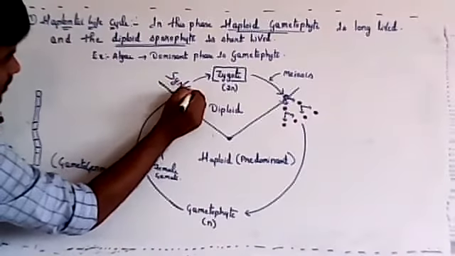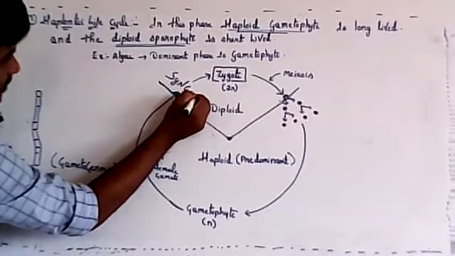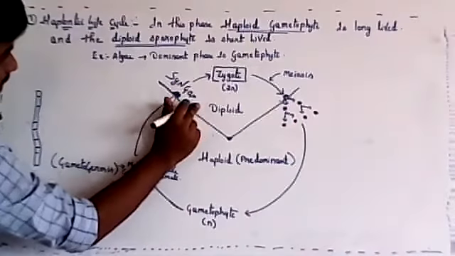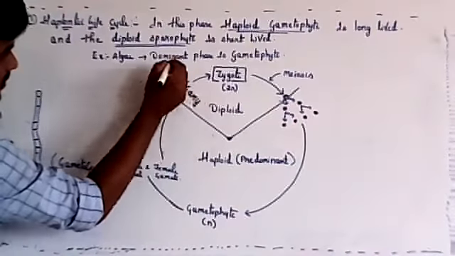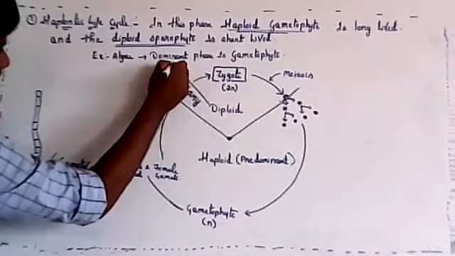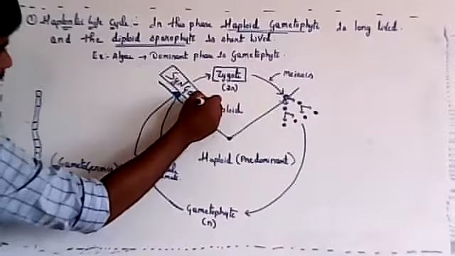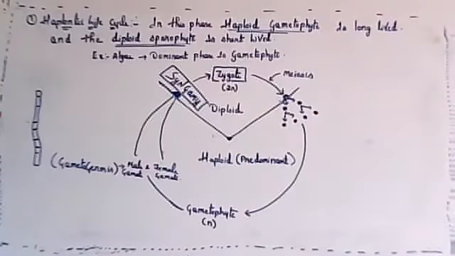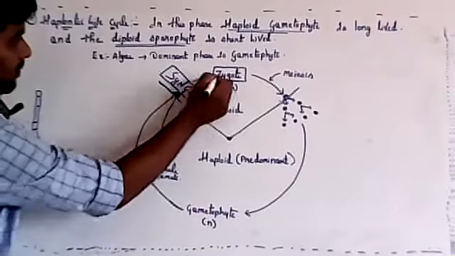After fusion of male and female gamete, it forms a zygote.